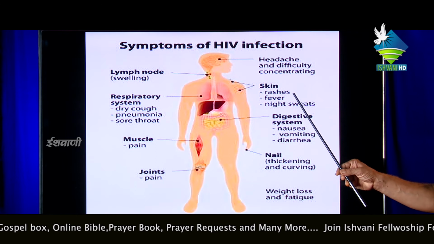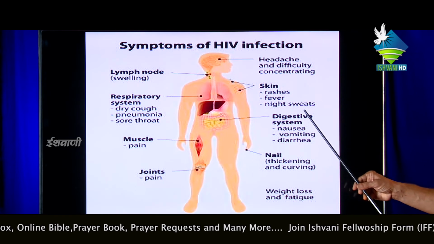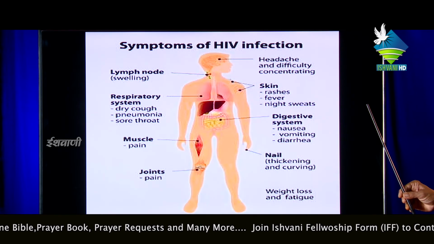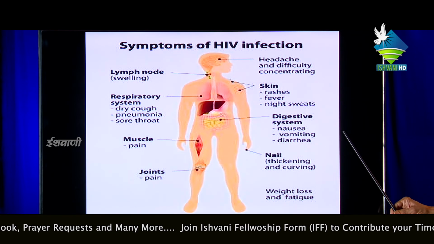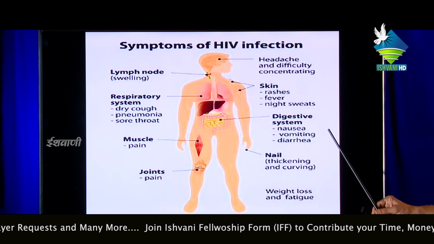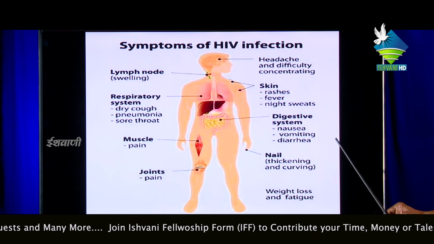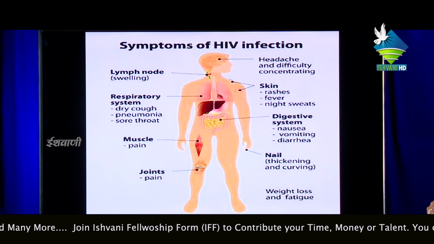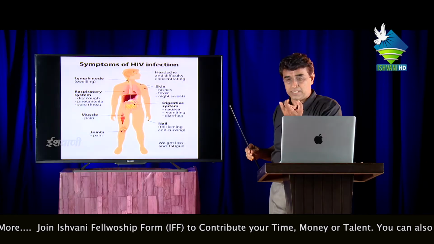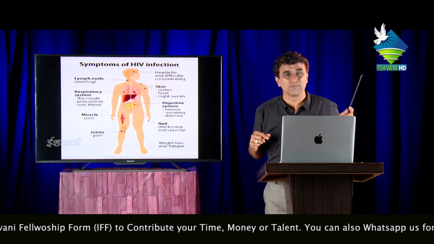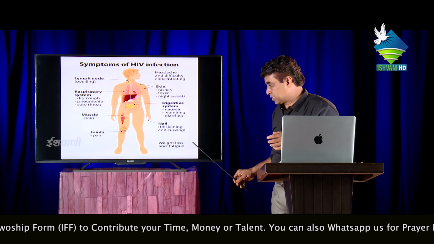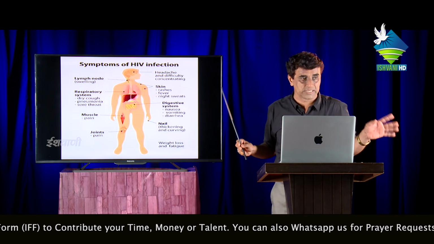Gradually skin rashes, fever, and night sweat is secreted continuously. What about the condition of the digestive system in an AIDS patient? Nausea, continuous vomiting and diarrhea. What about the nails? Thickening and curving of the nails. The nails are not straight, they are curving in a very uneven position. Weight loss and fatigue. They are always facing fatigue.